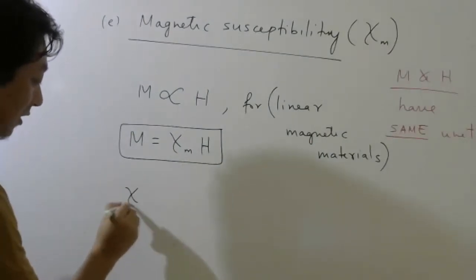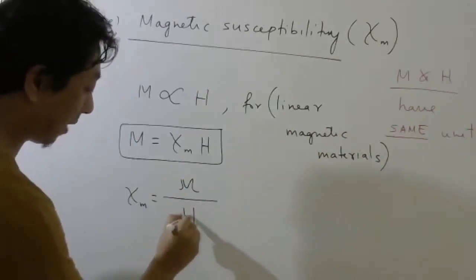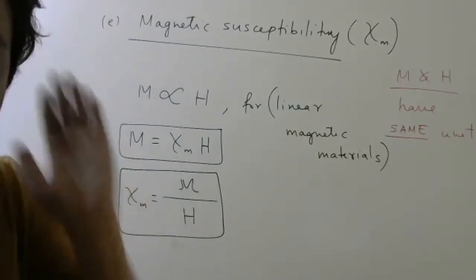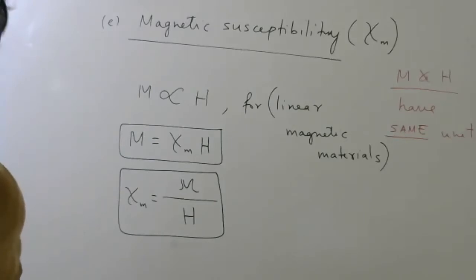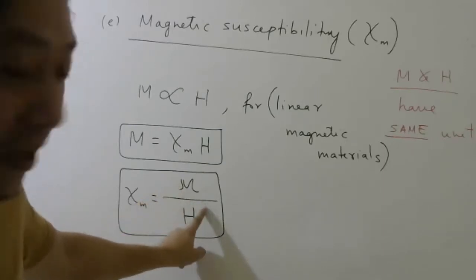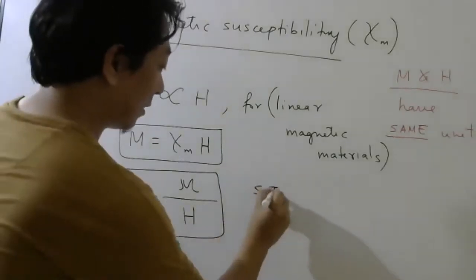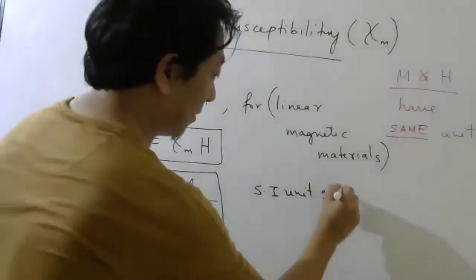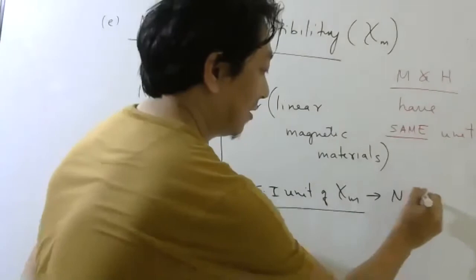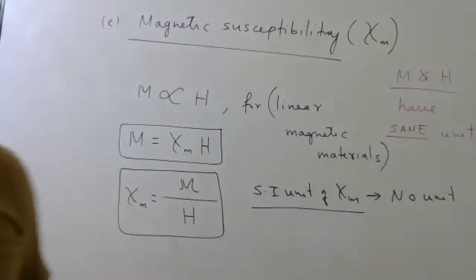So if they ask for the definition, what will you write? It is the ratio of magnetization and magnetic intensity. For 1 mark, if they ask, write that one. It is the ratio of magnetization to the magnetic intensity. Unit, anybody? SI unit of susceptibility. No unit. Because these two have the same unit. Yeah, Ravi Kumar, correct. Unitless.